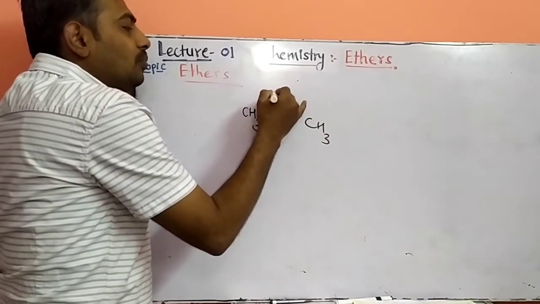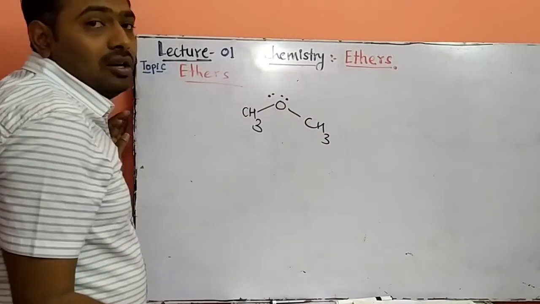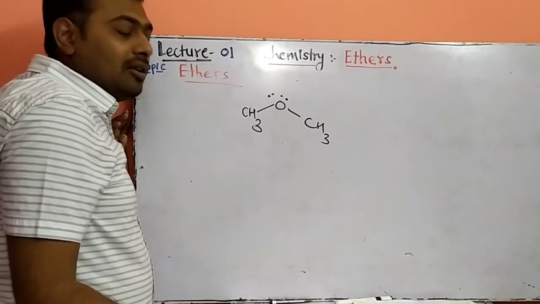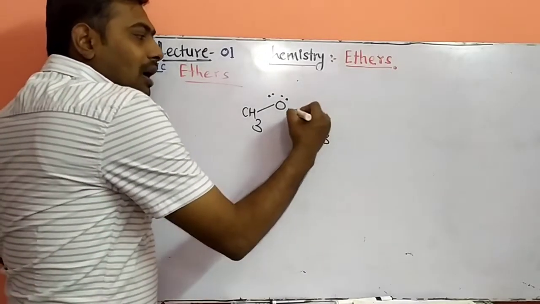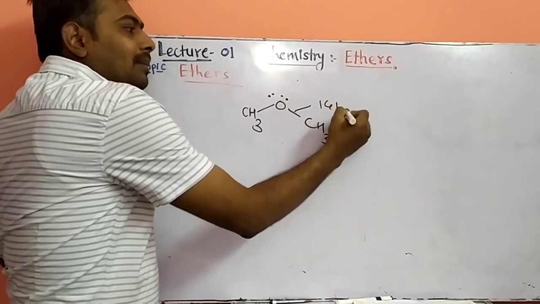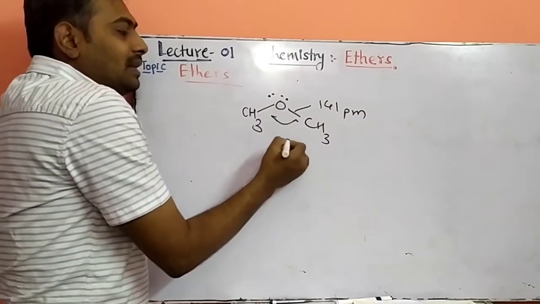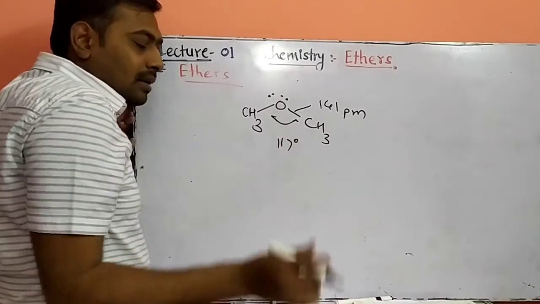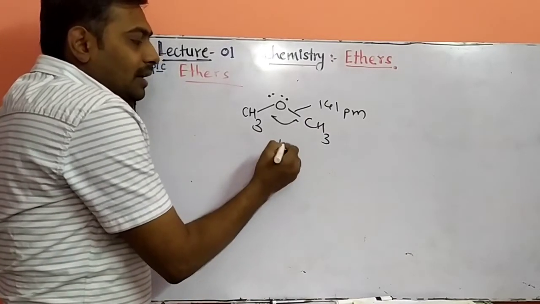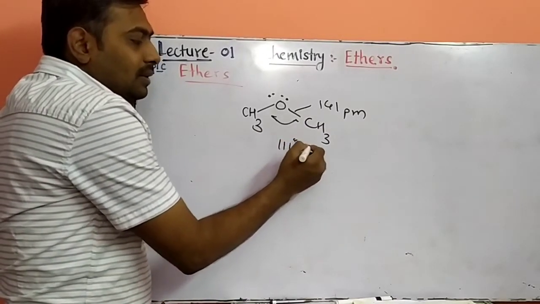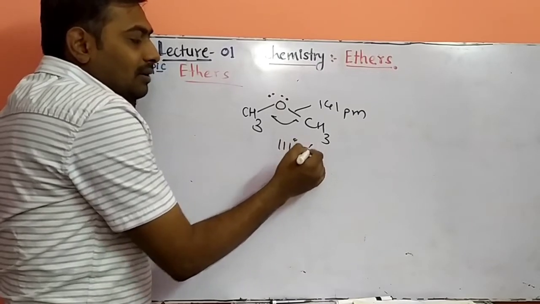Oxygen contains lone pairs of electrons, which are called non-bonded lone pairs, and the bond length is 141 picometer. The bond angle is 111 degree 7 minutes.